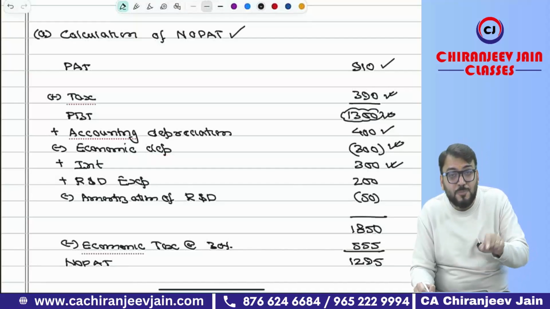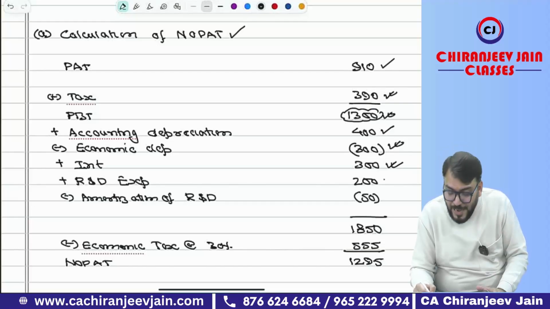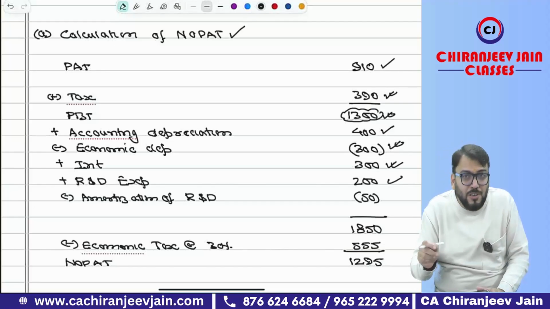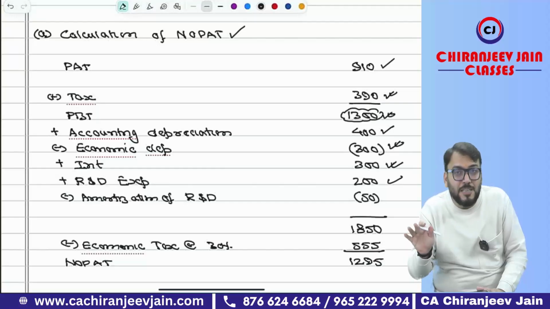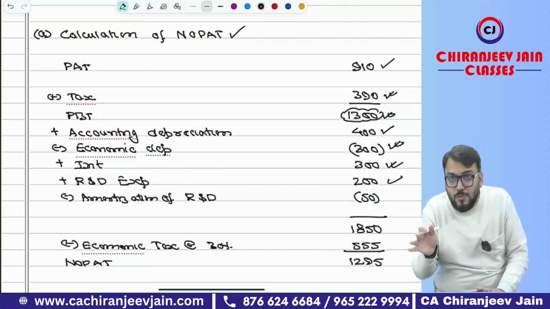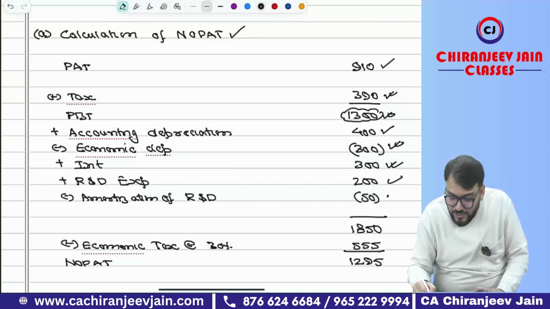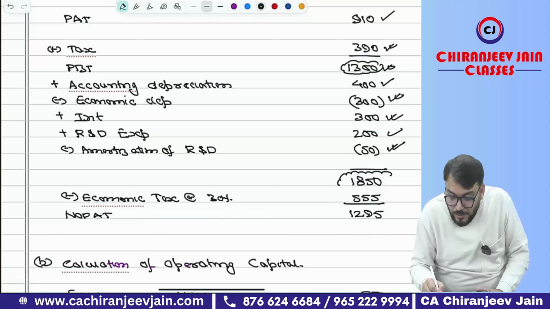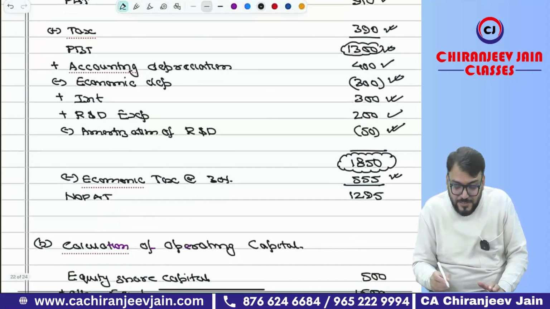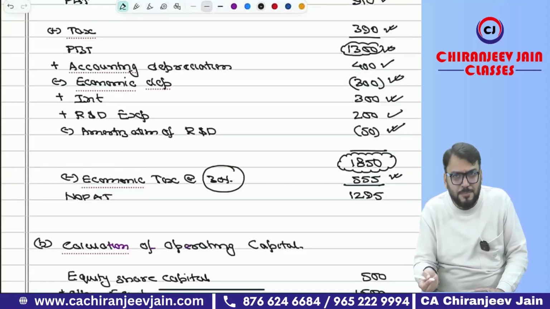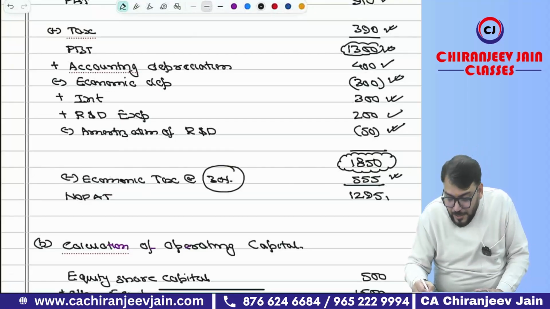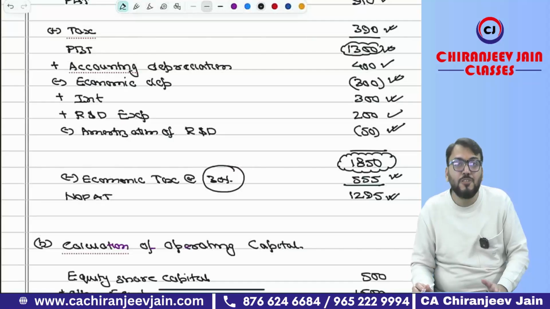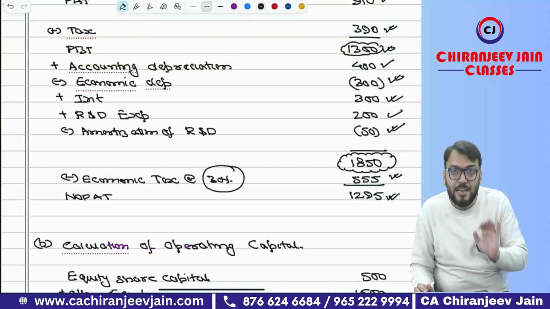Then we also do the adjustment of research and development expense. Whatever was charged to P&L will be added back, and we only need to deduct the amortization over the economic life of 4 years. So 200 divided by 4 means 50 is the amortization that has been deducted. So this becomes 1850. From that we deduct tax expense at 30%, the rate of tax that has been given, and this becomes net operating profit after tax. This is NOPAT for EVA calculation.